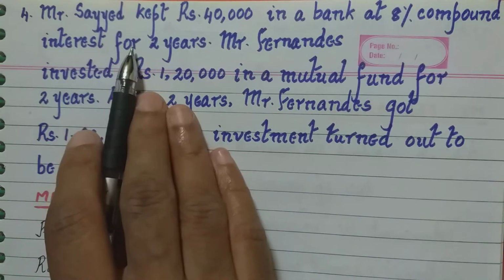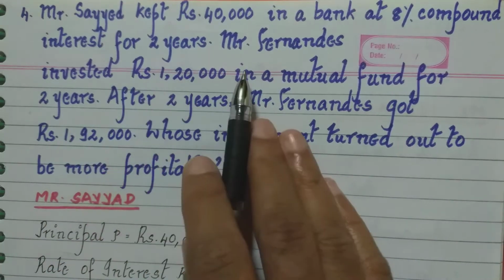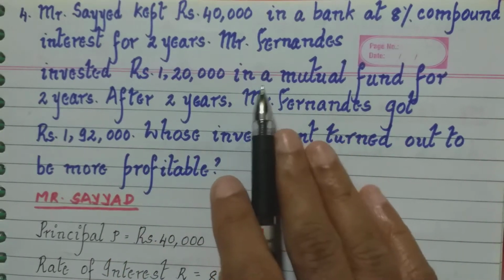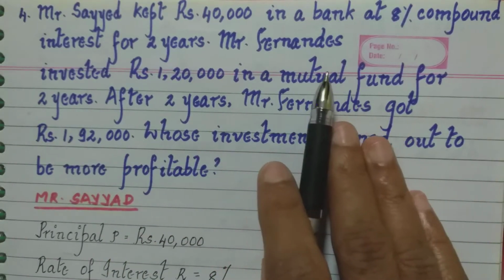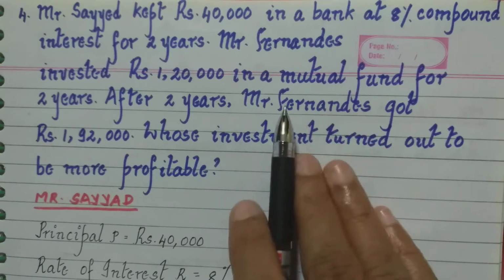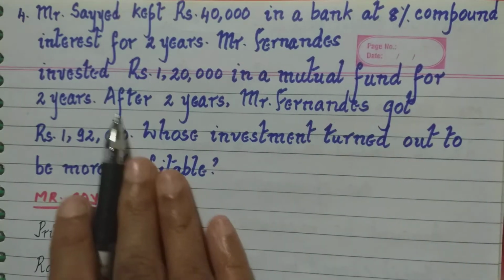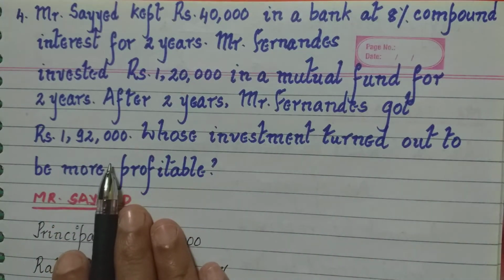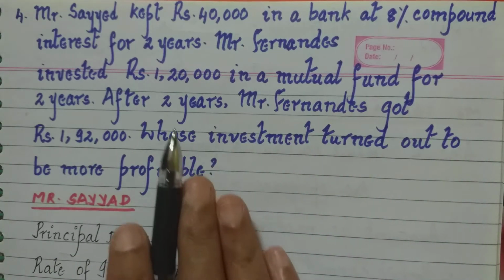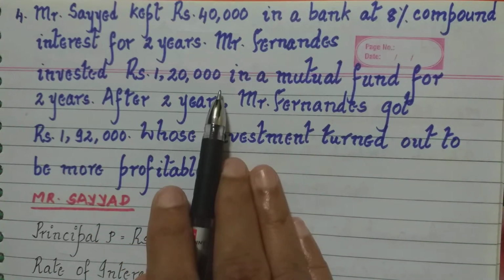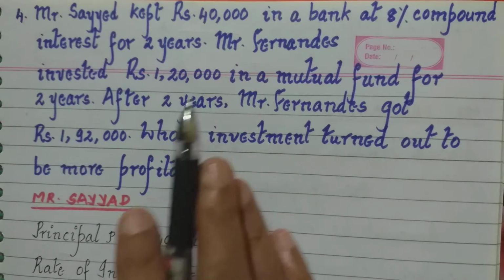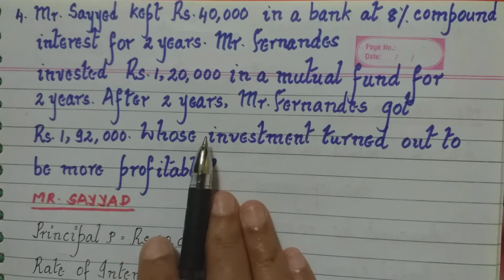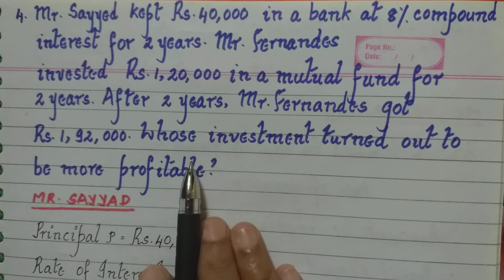First person is Mr. Syed, who has kept his amount in a bank so that he receives compound interest. And secondly, they are talking about another person, Mr. Fernandez, who has invested in a mutual fund and has received a certain amount after 2 years. Both of them have kept for 2 years. Now we have to compare what each person gets after 2 years and see the percentage of profit in both the cases and see in which case the percentage of profit will be more.